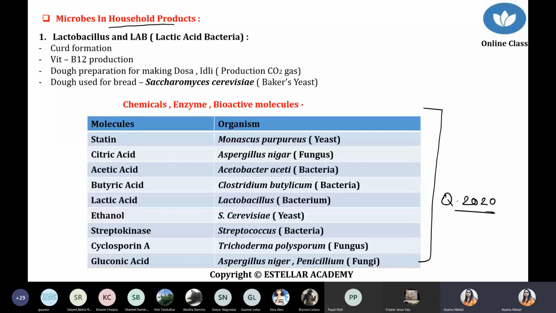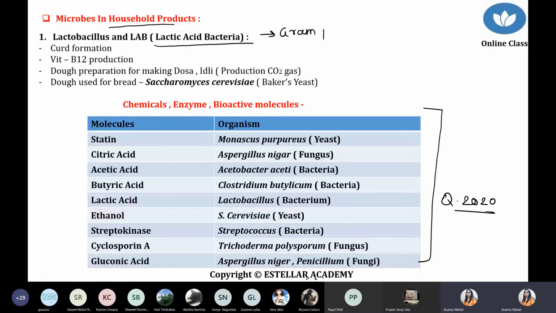Yeah. So first of all, we are talking about one point with respect to household products. One example is lactic acid bacteria, called Lactobacillus. Lactobacillus basically is an example of a gram-positive bacteria.